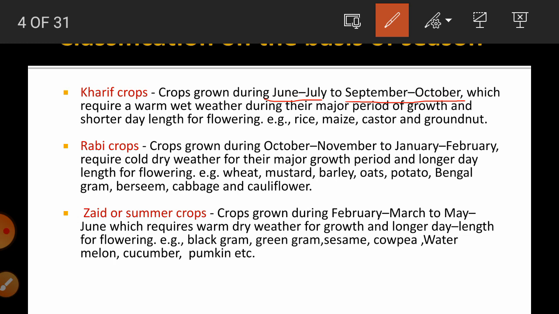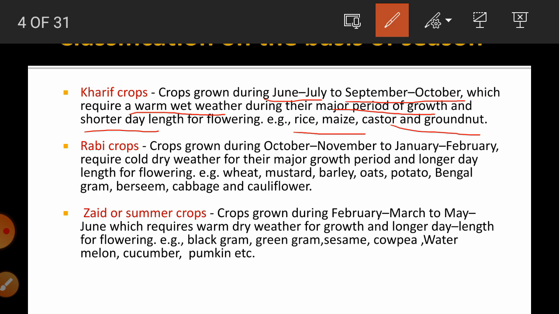These crops require warm, wet weather during their major period of growth, as well as a shorter day length, meaning they require a short photoperiod of less than 12 hours or 8 hours in order to flower. Examples of kharif crops are rice, maize, castor, groundnut, jowar, bajra, jute, sugarcane, turmeric, etc.